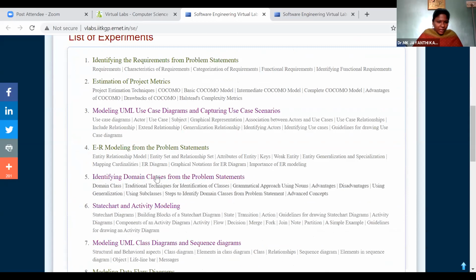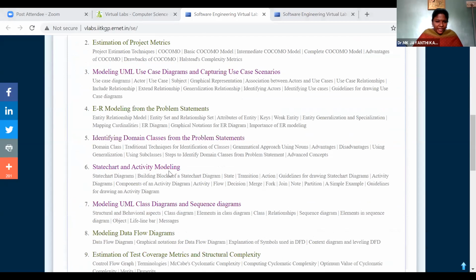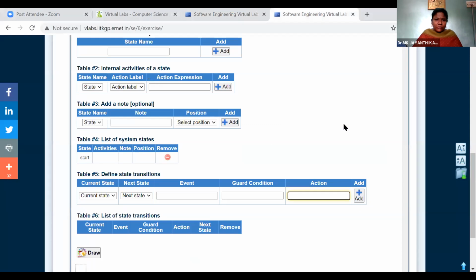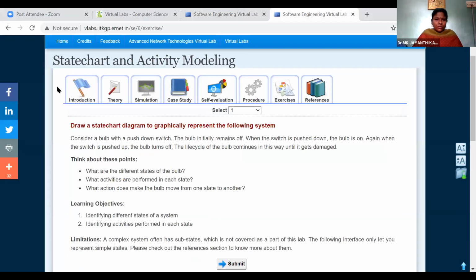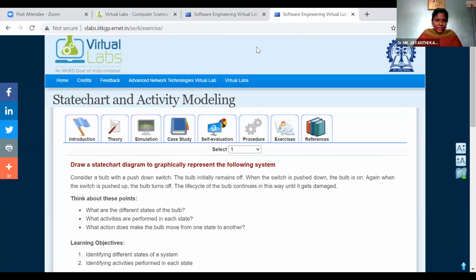In that we were discussing the state chart diagram and activity diagram. It is number 6. If you click on that, it will bring you to the state chart and activity modeling page.